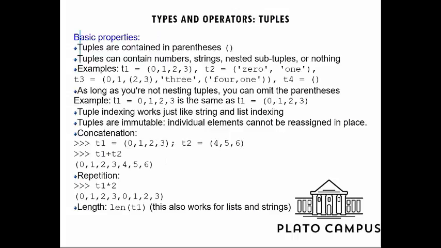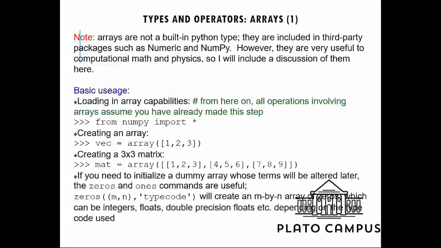Now we will see tuples. Tuples are also used, and they are one of the different data types. In tuples we declare with parentheses. Here we can see T1 as we declared 0, 1, 2, 3, but T2 we declared as 0 and 1, like this. So it supports different types of things.